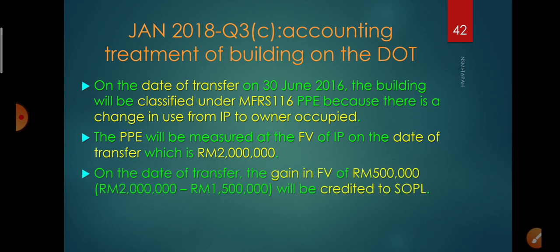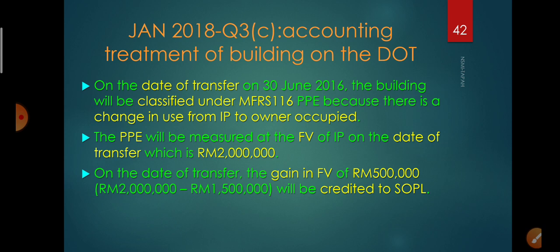On the date of transfer, the gain in fair value of 500,000, which you have to compare the deemed carrying value of your IP, 1.5 million, with the fair value on the date of transfer, which is 2 million. The difference you got 500,000. It is gain on fair value.